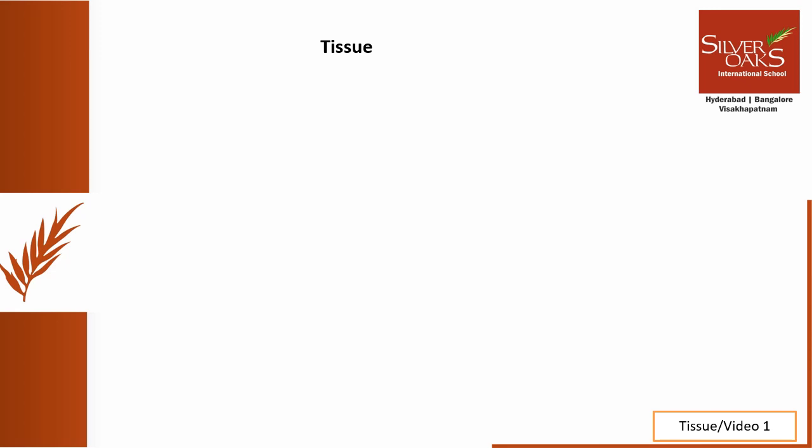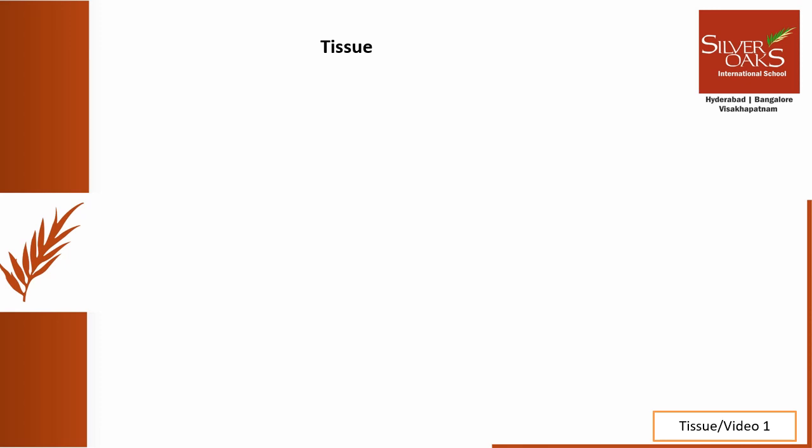Hello students. In our last topic we learned about cells. We learned that all living organisms are made up of cells. Now in unicellular organisms, a single cell will perform all the basic functions. For example, if you take paramecium or amoeba, every life process in paramecium or amoeba is carried out by a single cell. But what about multicellular organisms? Because they are made up of millions of cells.